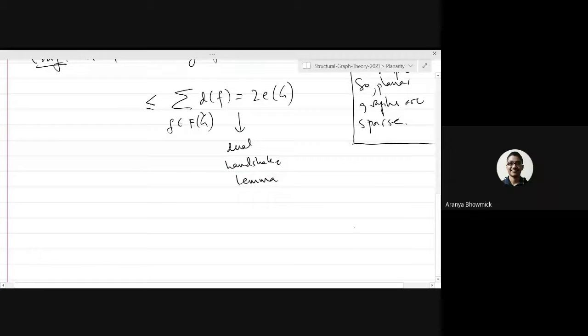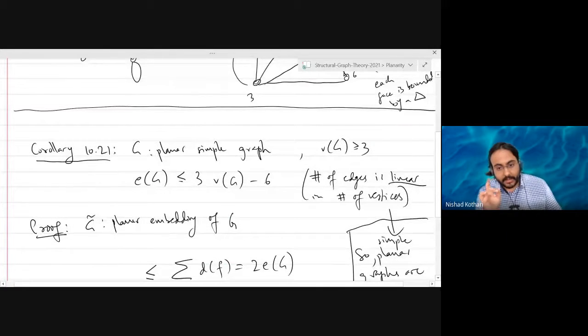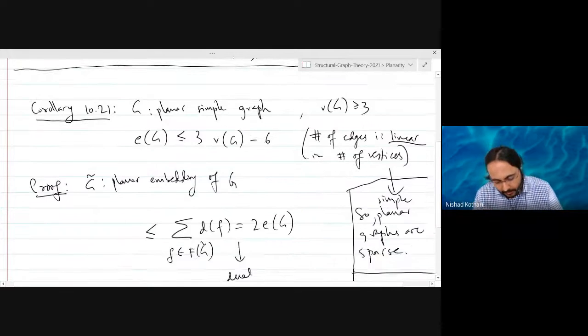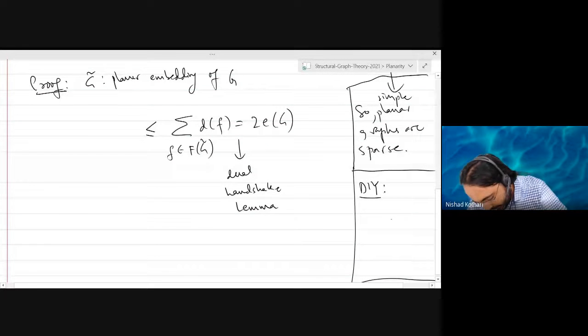Because basically any face is bounded by a cycle, and the cycle must be a simple cycle. Not quite. We have not said that the graph is non-separable. So that is not true. But despite that, you can prove that every face has length at least 3, or degree at least 3. Each face has degree at least 3.